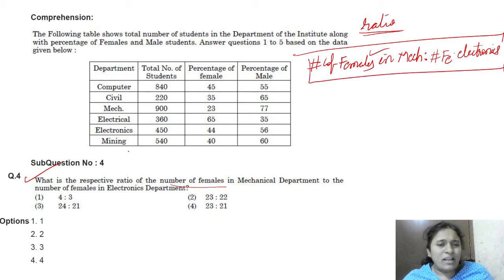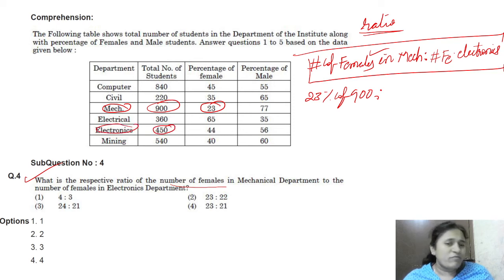Females in mechanical. Where is the mechanical department? Here is mechanical. There are total 900. The percentage of female is 23. That means 23 percentage of 900. Ratio to the number of females in electronics. Electronics total number is 450 and females is 44. That means 44 percentage of 450. This ratio we have to find.